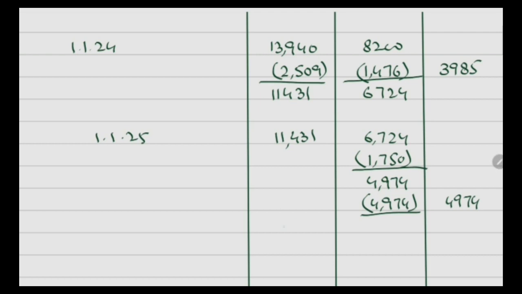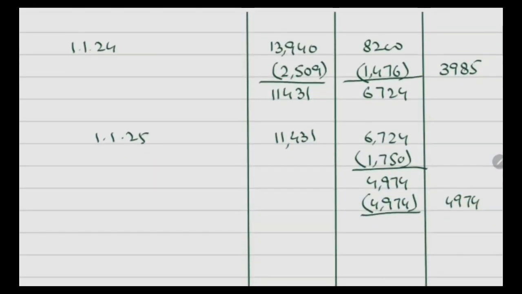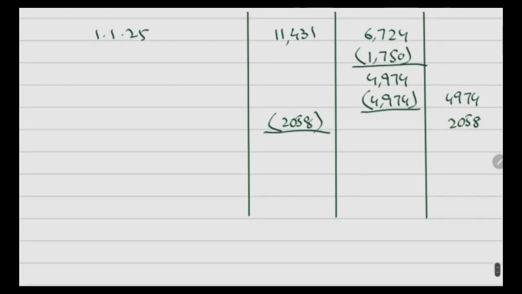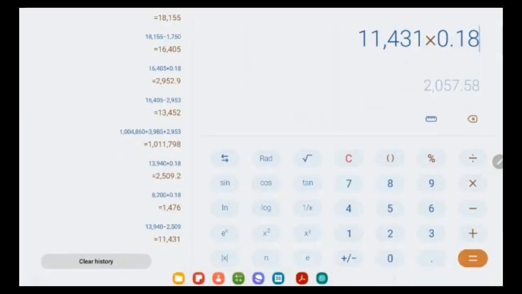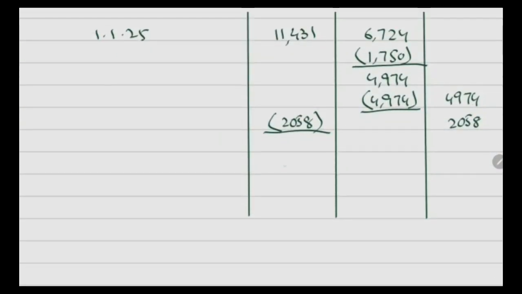While in case of 11,431, the capital allowance would be 2,058. And after that, 9,373 is the closing balance.